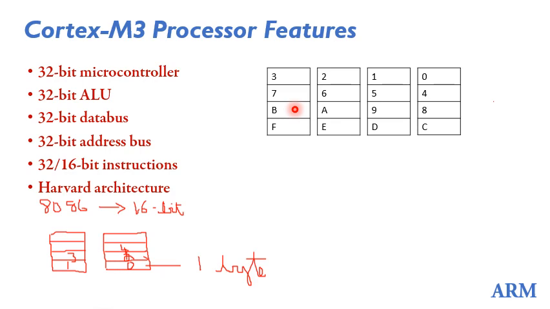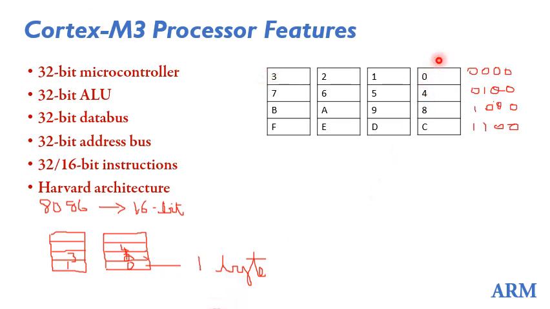So if you want to store data in memory in ARM processors, it has to be stored in the aligned form. That is, your data should start from addresses with multiples of 4. That is 0, 4, 8, C and so on. So your 32 bits of data will occupy 4 memory locations.